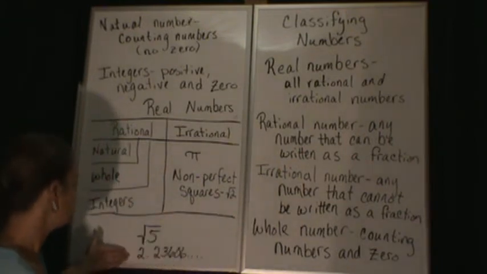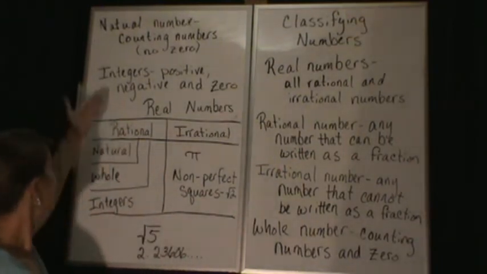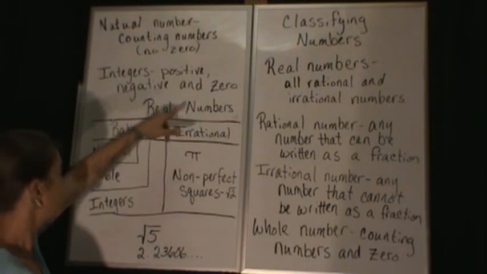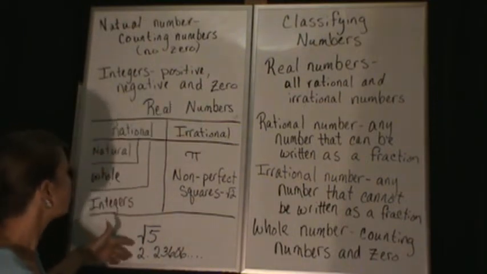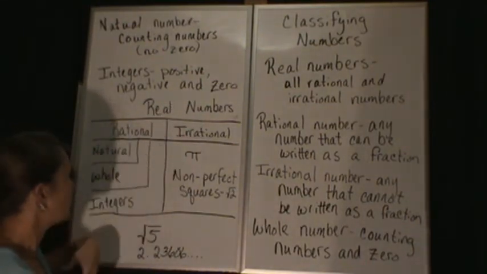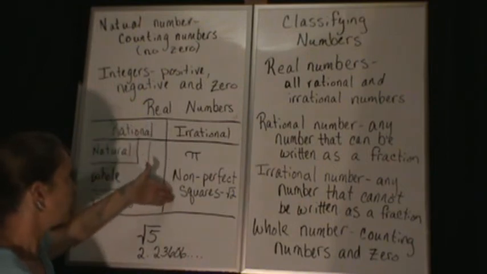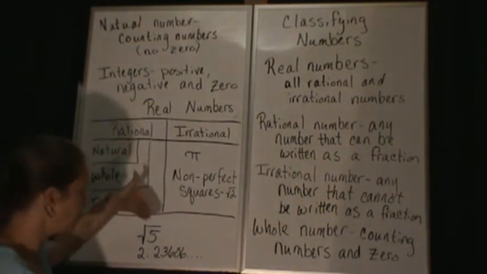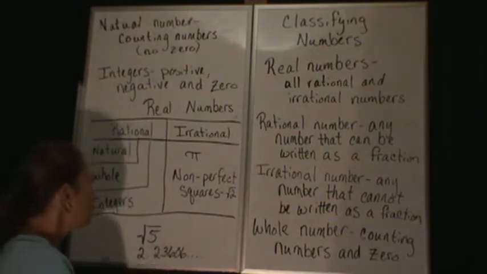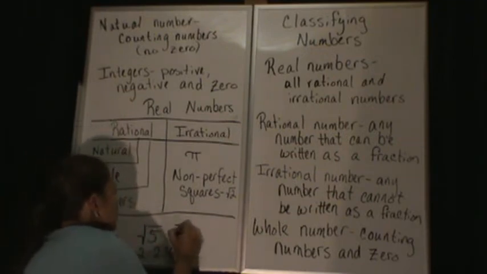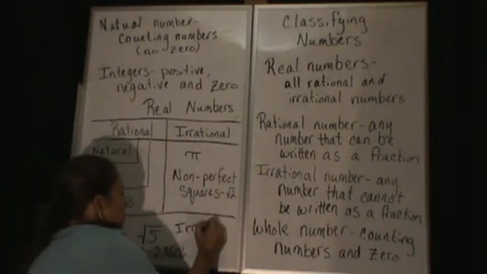Counting number and 0? No. Is it an integer? A positive, negative, or a 0? Not really. This is what we would call an irrational number. It's a non-perfect square. So when we took the square root, we did not get a whole number. So it's an irrational number.